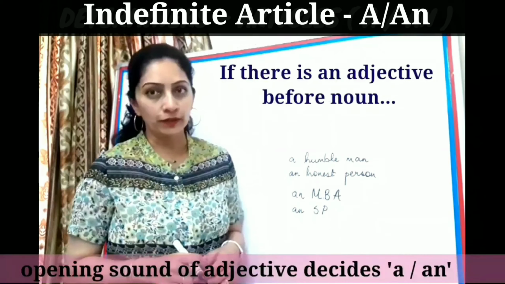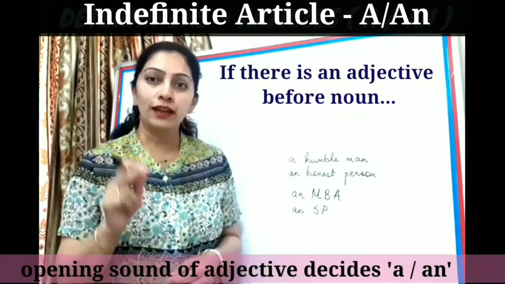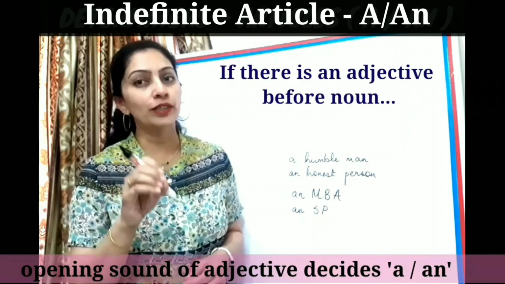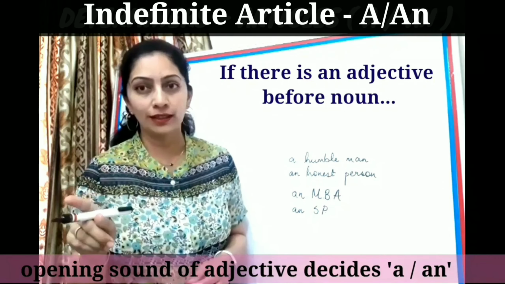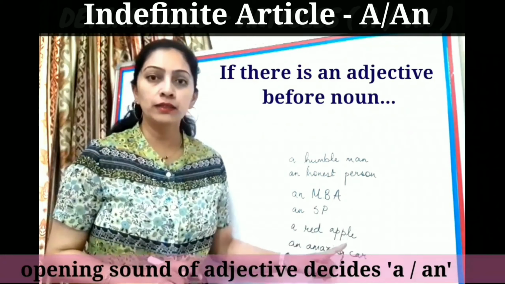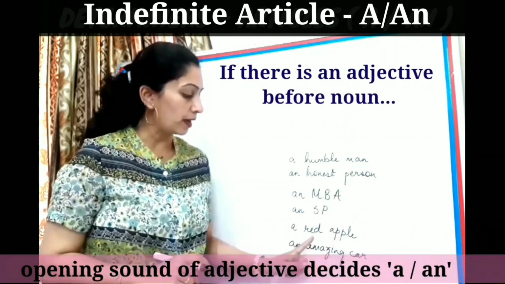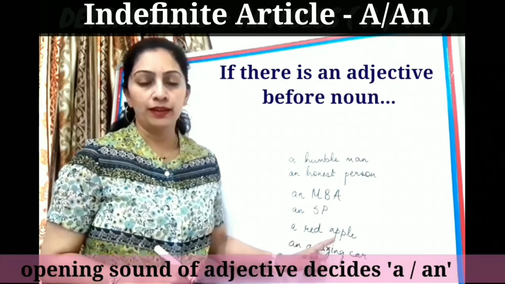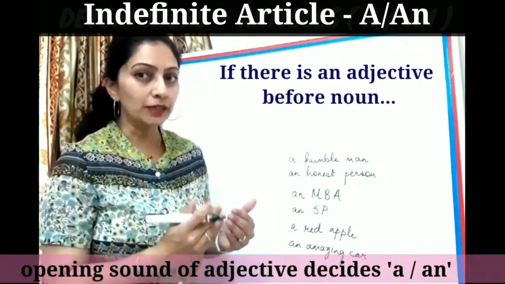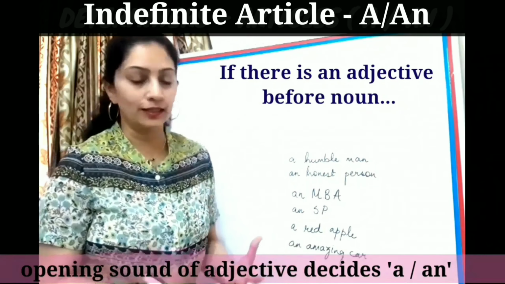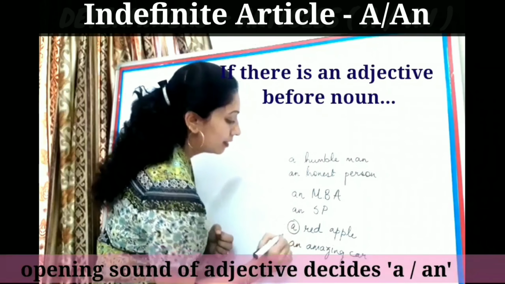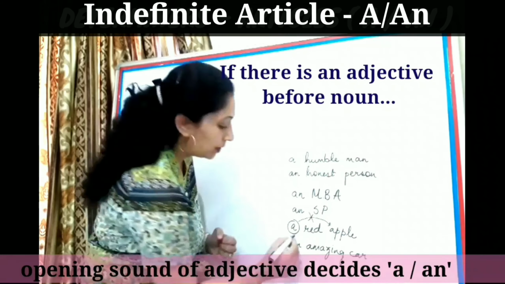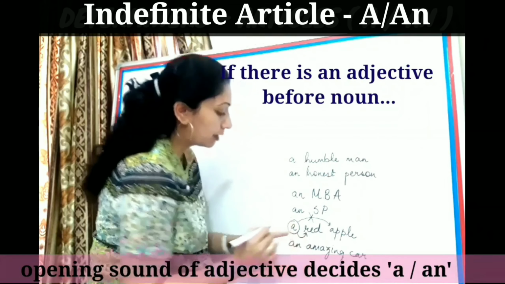There's one more thing that you have to remember. If you have an adjective before the noun, you will always take the starting sound of that adjective, not the noun. Now, there are nouns here, and before every noun, I have put an adjective. A red apple. When I'm specifying an indefinite article here, I will not go as per the noun, but I will go as per the next word, that is the adjective.